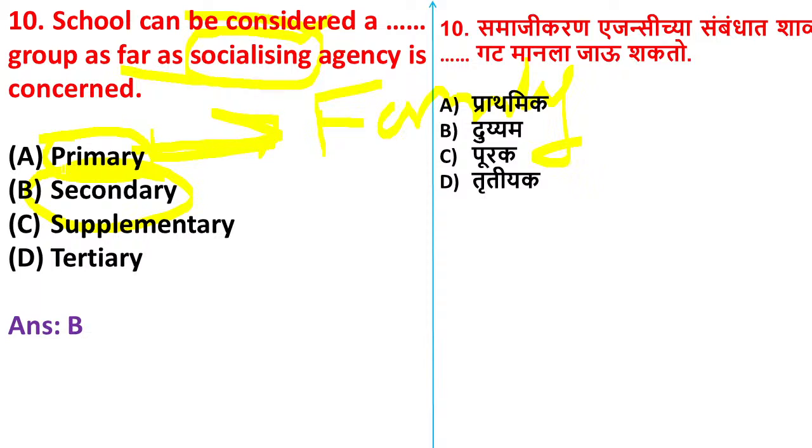Yes, Rasika, option B is correct. Aarti, Sheetal, Shivani, Jasmeet, any confusion here? Because we can say that the children start the learning activities or any behavioral activities from the family itself. So family is the primary agency and school is the secondary agency. Yes, I believe it is clear to all.